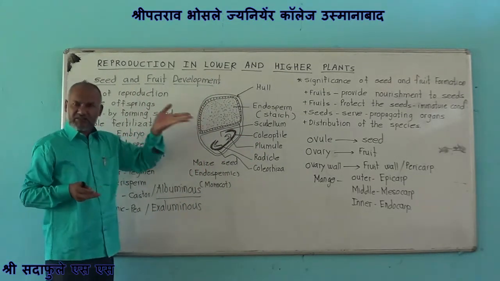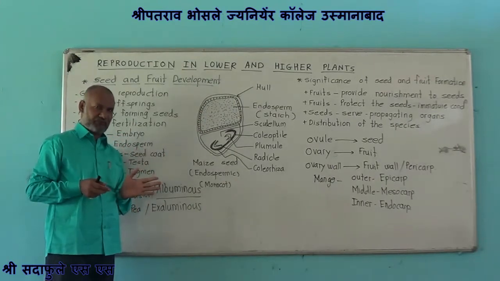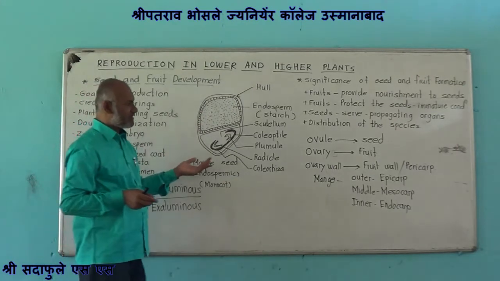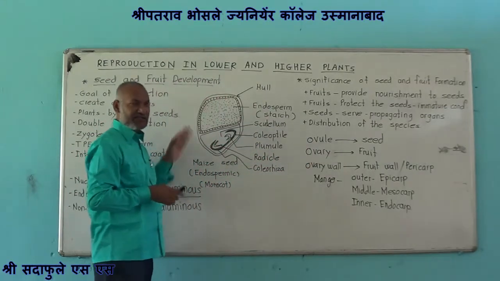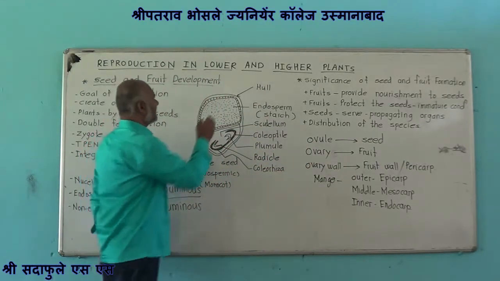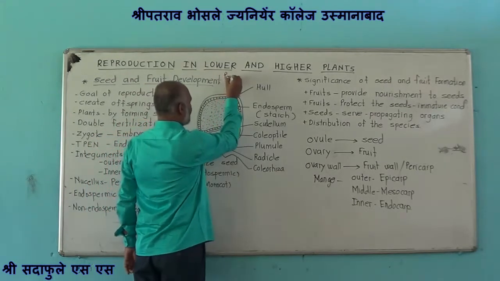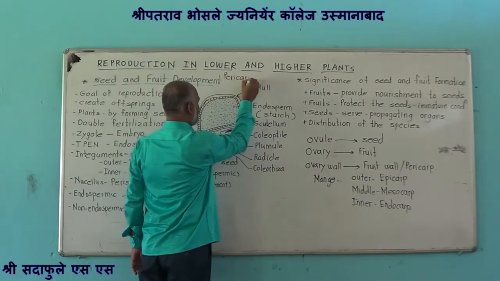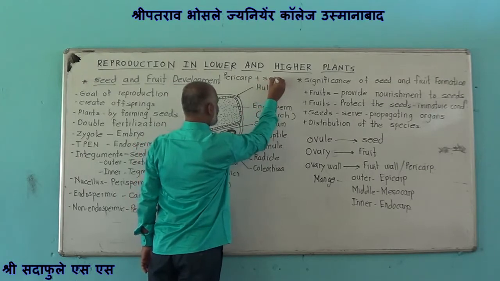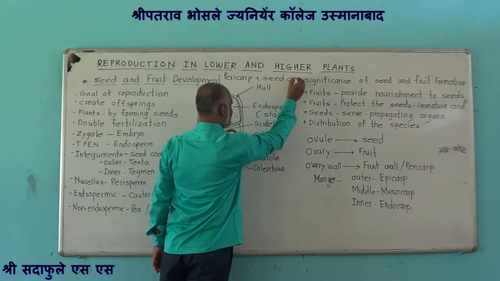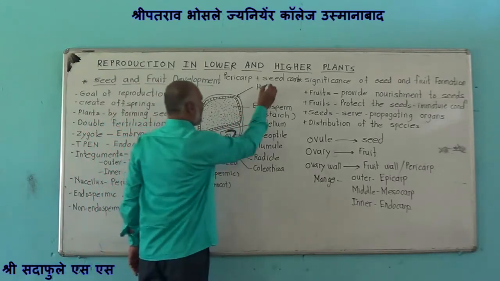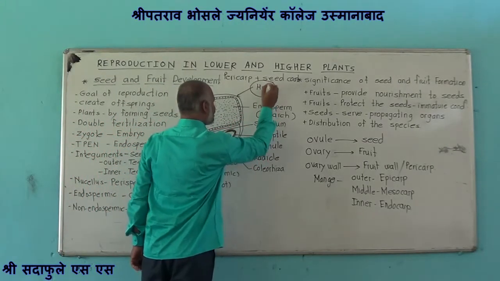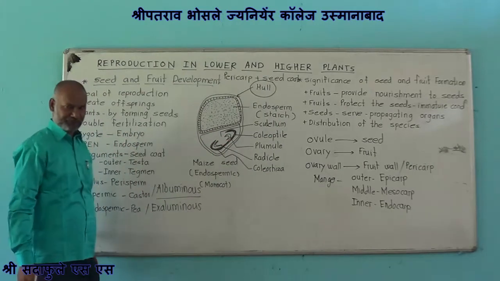This seed is covered by seed coat, and the fruit is covered by pericarp. In maize-like seeds, the pericarp and seed coat fuse together to form a single covering, which is termed as hull.